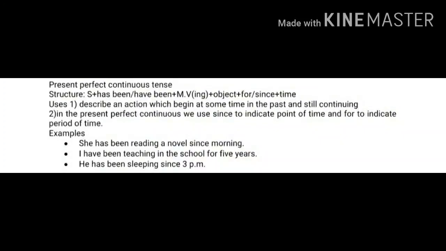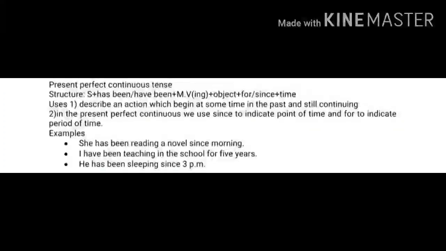So now the last one is the present perfect continuous tense. Now here the structure is subject plus has been or have been plus main verb with ing form plus object, and use of for and since plus time. This is an optional part.